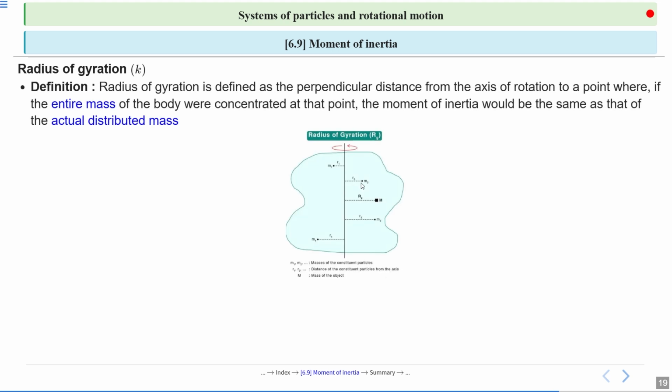If we talk about the definition, radius of gyration is defined as the perpendicular distance from the axis of rotation to a point where if the entire mass of the body were concentrated at that point, the moment of inertia would be the same as that of the actual distributed mass.